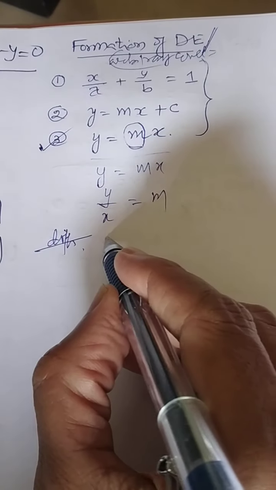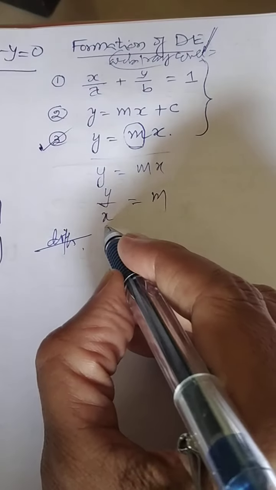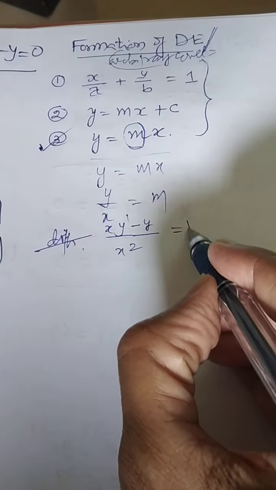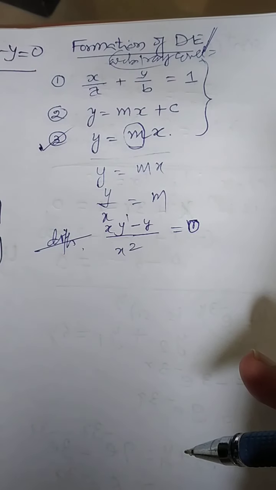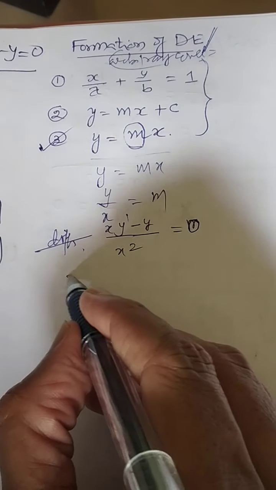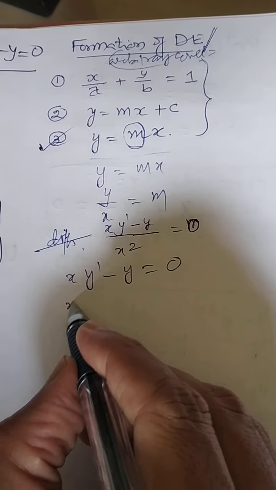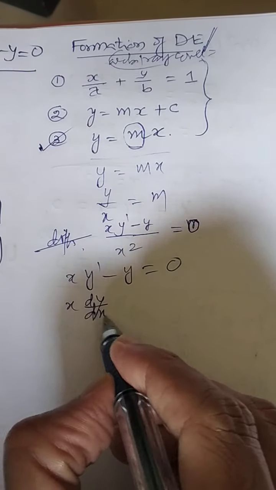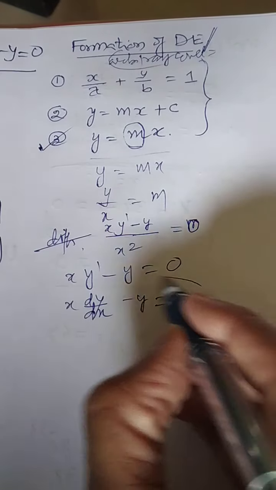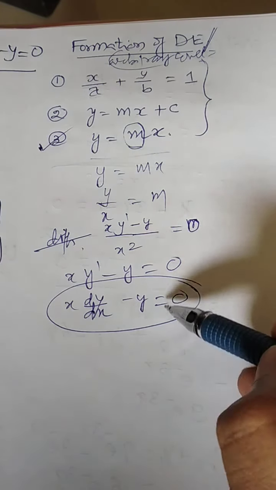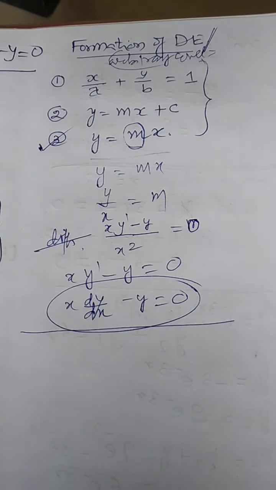So what will you get? It is x, as it is, y dash minus y as it is, over x square, and m differentiation, being a constant, will be 0. So you will get x y dash minus y equal to 0. You can write it like this also: x dy by dx minus y equal to 0. So this is nothing but the differential equation. From the solution, this is called the formation of a differential equation.